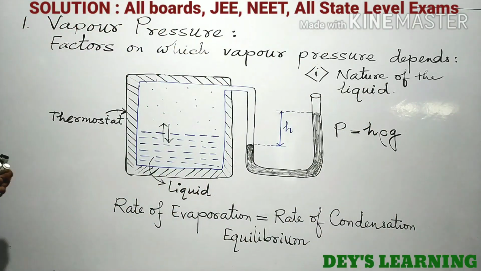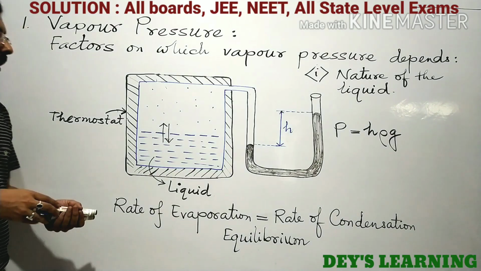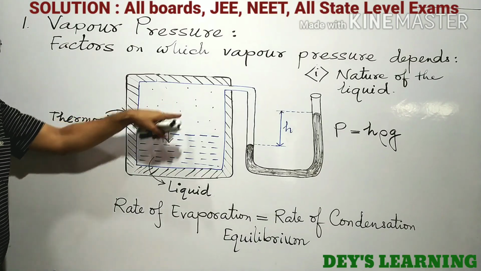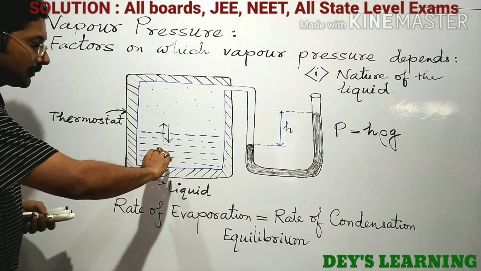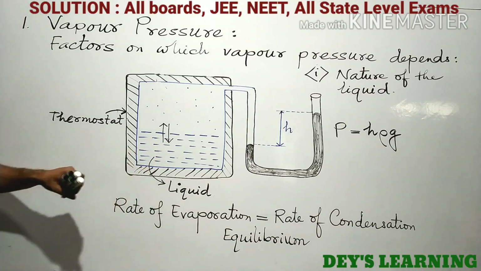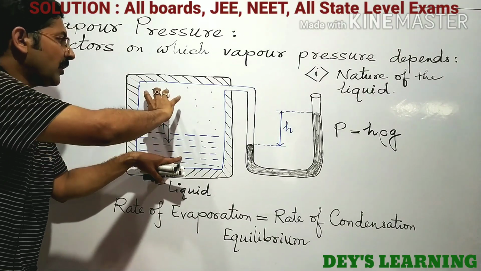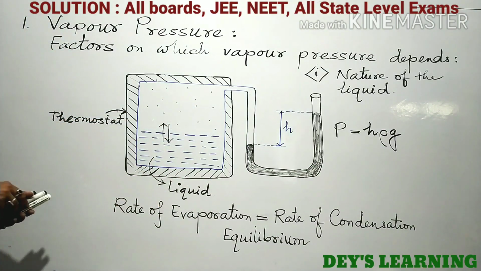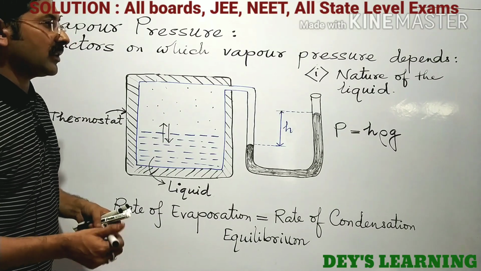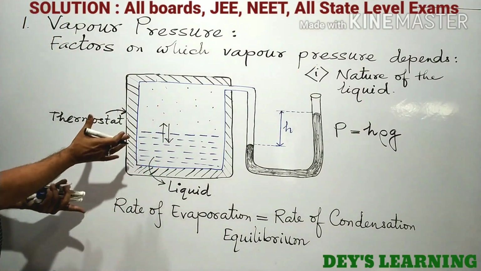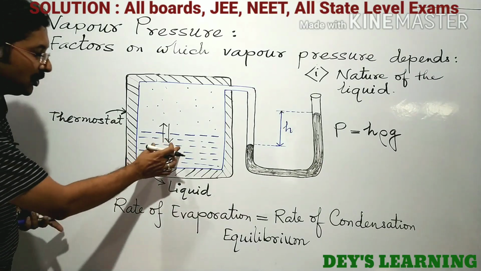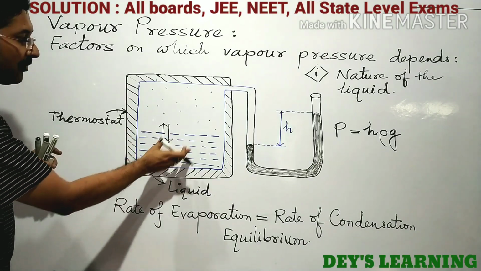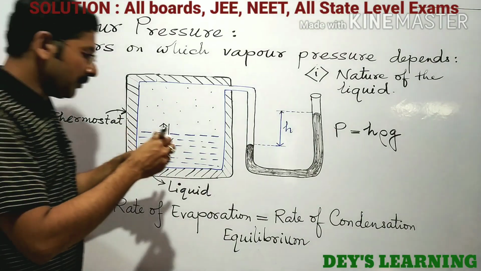Of course, vapor pressure depends on the nature of the liquid. The more volatile the liquid, the greater its vapor pressure. এই তরলটা যত বেশি উদ্বায়ী হবে তত তার বাষ্পচাপ বাড়বে, যত বেশি উদ্বায়ী হবে তত বাষ্পের পরিমাণ বাড়বে এবং বাষ্পচাপ বাড়বে. So it depends on the nature of the liquid. Of course, the vapor pressure of ether is greater than that of water, because in water there is hydrogen bonding. জল যদি হয় তাহলে হাইড্রোজেন বন্ডিং থাকবে, ইথার যদি হয় তাহলে হাইড্রোজেন বন্ডিং থাকবে না. So the vapor pressure of ether will be greater than that of water.